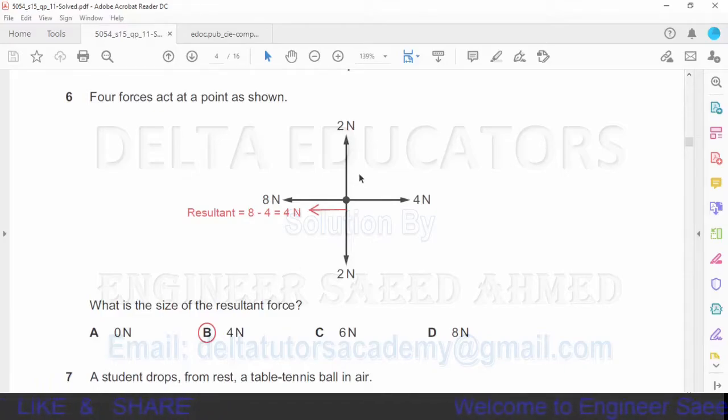Here the upward force and the downward force are equal, so these forces will be balanced out and the resultant will be 0. In the right direction, the force is 4 Newton. In the left direction, the force is 8 Newton, so the resultant will be 8 minus 4, which means 4 Newton in the direction of left. Now it is given in option B that the resultant force is 4 Newton, so our correct option is option B.